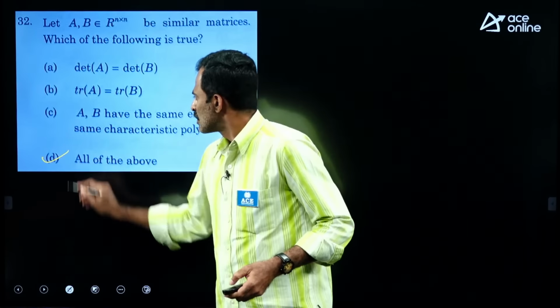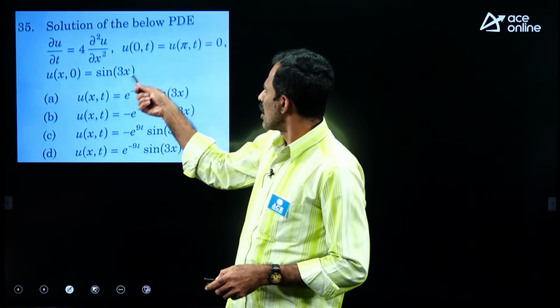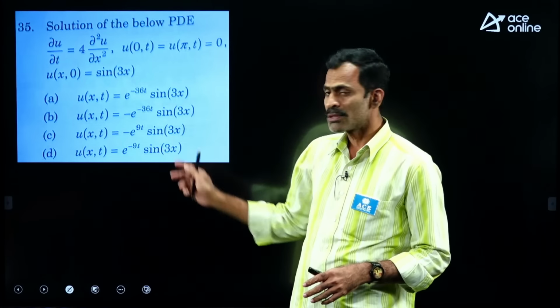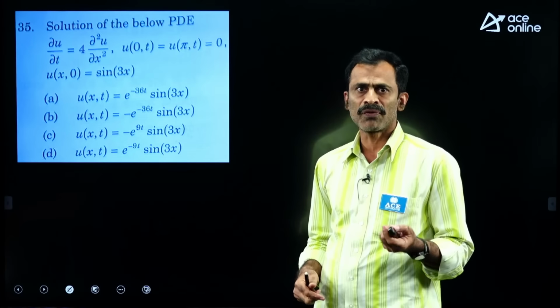Now let us go to the next problem. It is a question from the differential equation topic. Differential equation is given along with the conditions. Because of the conditions, we require a particular solution. That particular solution is already given in the options. So we never try to do the problem by the method. Directly we can choose the answer just by verification.